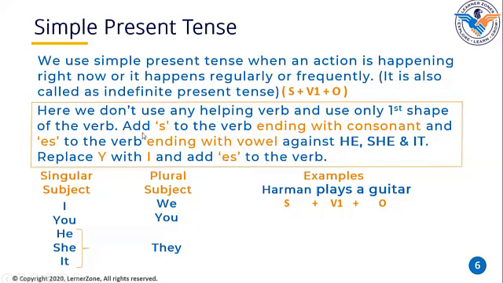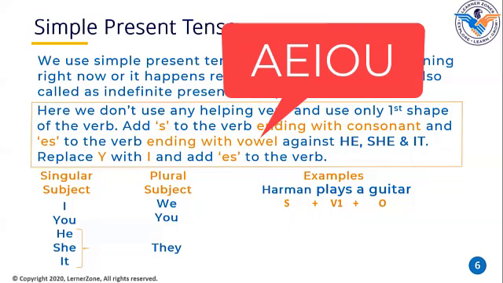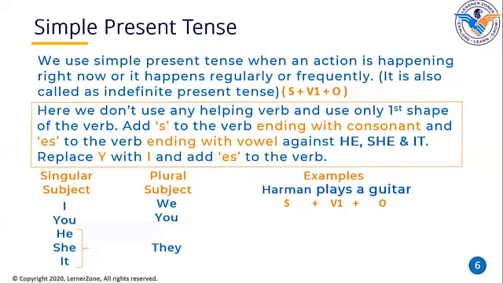Okay. Now let's check how this rule is getting fulfilled or satisfied. What I'm saying, add s to the verb ending with a consonant. What is a consonant? Every letter other than a vowel. There are 5 vowels in English letters. What are those? A, E, I, O, U. Okay. I'm repeating again. A, E, I, O, U. These are the vowels. Other than these, whatever the letters are there, they are consonants.